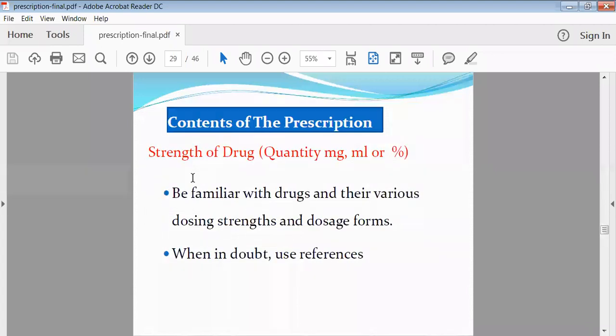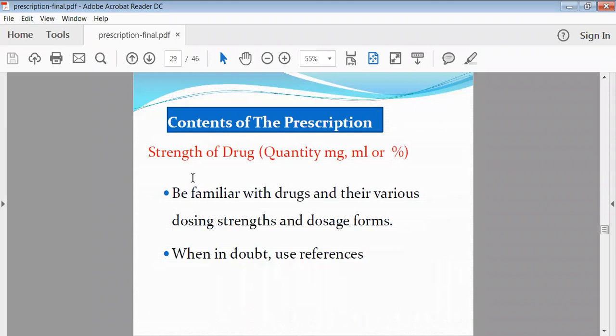Then, regarding the contents of the prescription, regarding the doses of your drug, whenever the dose is written by your physician on the prescription, the patient's dose should be mentioned very carefully. Sometimes a physician will write the dose of the drug as a percentage, so it is quite difficult for the pharmacist to convert that percentage into the actual strength of the dose.